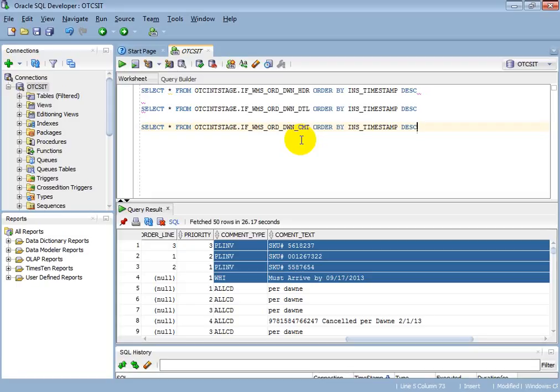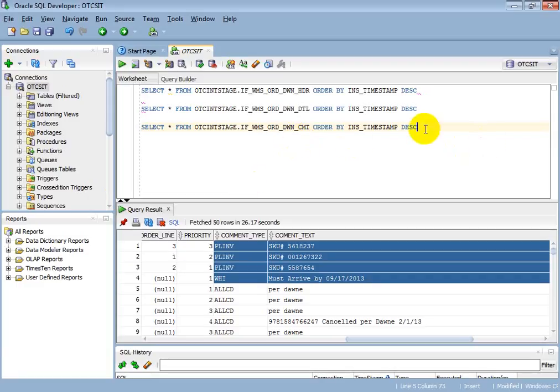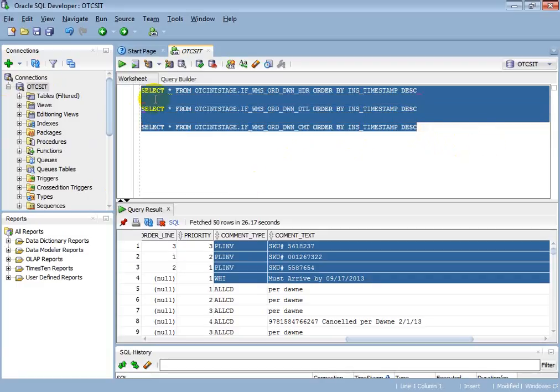And then there is one more interface, the WMS shipment interface, that is inbound, that will take the shipment information from the WMS system and transfer it to OTC. After that, the invoice job will be run. That's the complete cycle of the order. So this is very important. Before doing the shipments, make sure that these two particular jobs have been run and your orders were successfully processed in this table.